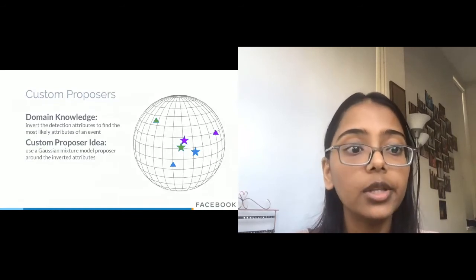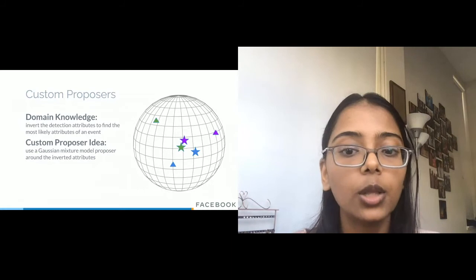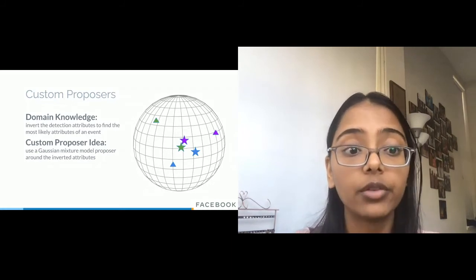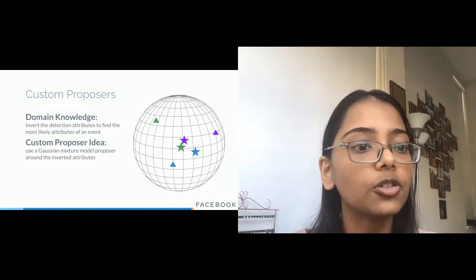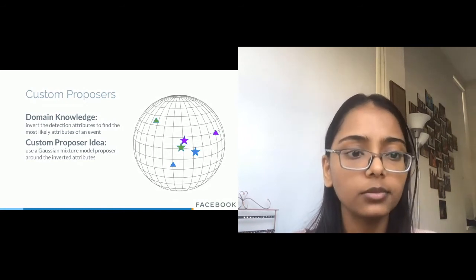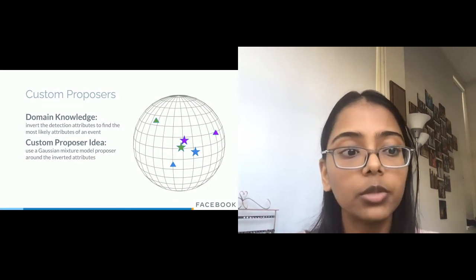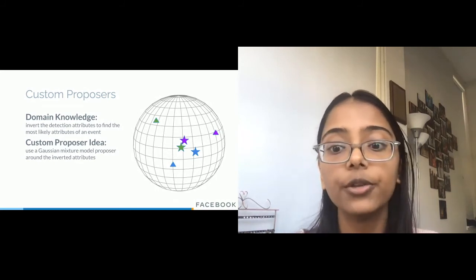So here, the green station may predict the green star, the blue station, the blue star, and so on. These predictions are noisy. However, we hope that they're a good indication of where the true event might be. So our idea for a custom proposer is to use a Gaussian mixture model proposer around these inverted attributes.